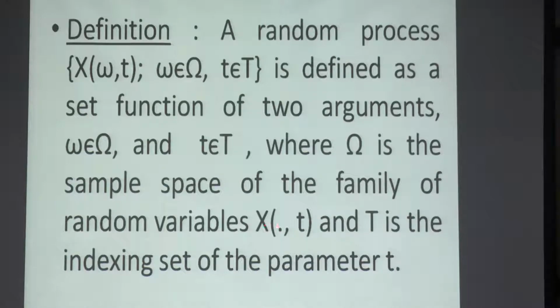This dot indicates that that particular thing is active. It can change. So we can have omega 1, omega 2, omega 3, depending on how many outcomes are there for the trial. And this is fixed here. T we call as the indexing set, and small t is the indexing parameter. The randomness comes because of this omega. This one just permits the value to change. Okay. So a random variable is generalized into a random process.